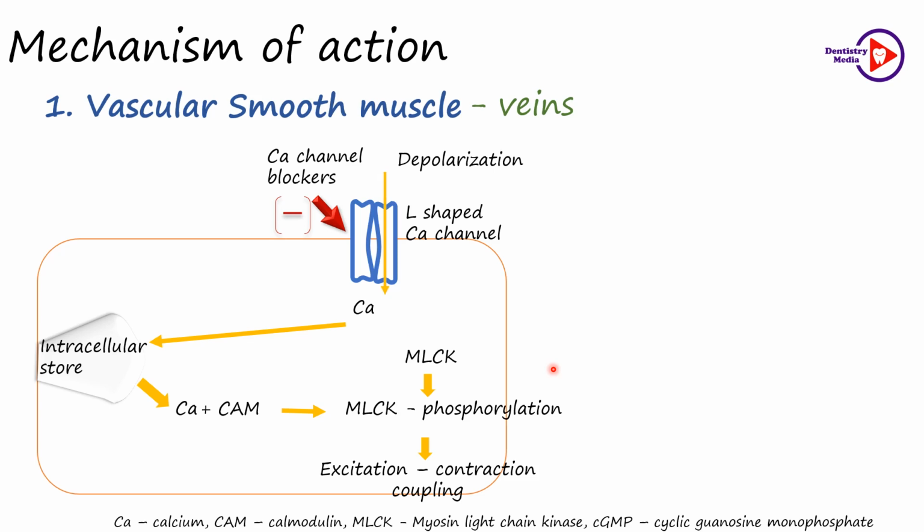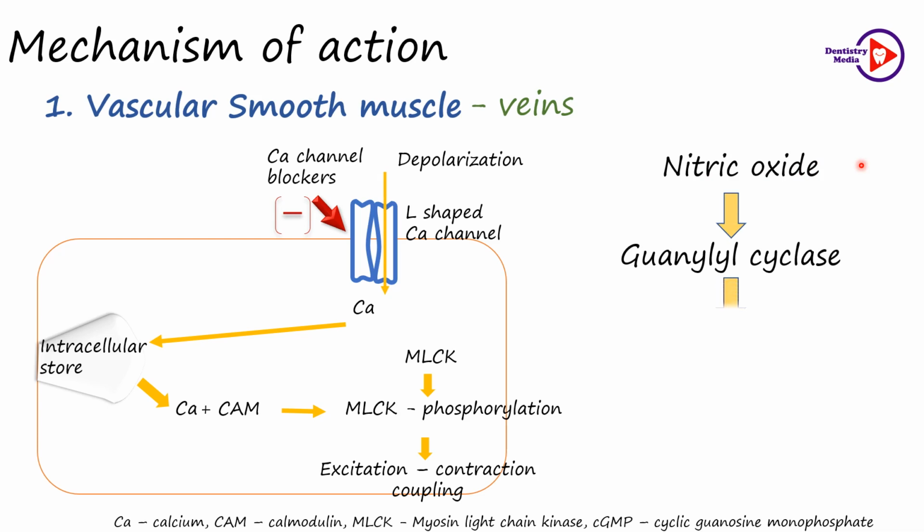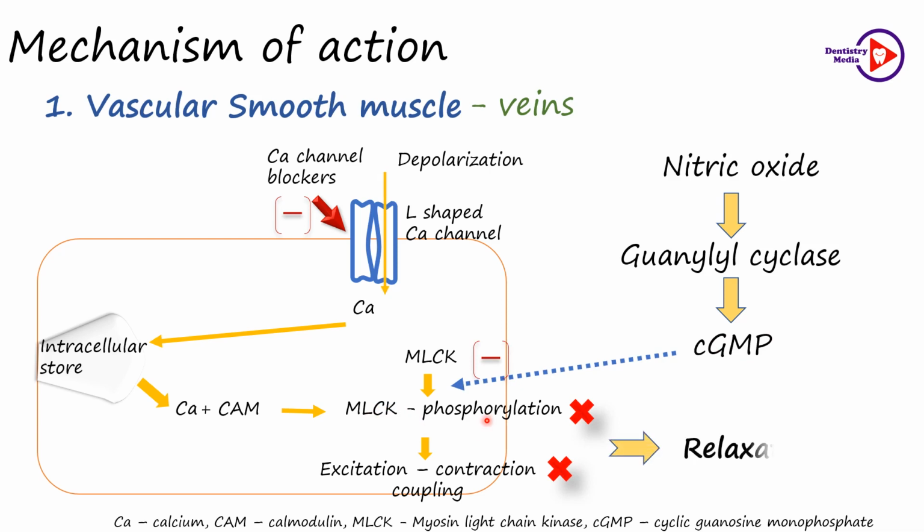Now let us see how these organic nitrates work. These organic nitrates are rapidly denitrated enzymatically to release the free radical, that is nitric oxide, which further activates the cytosolic guanylyl cyclase, which increases the level of cyclic guanosine monophosphate. What this does is it causes dephosphorylation or inactivation of this myosin light chain kinase, further favoring relaxation. Also, this increased level of cyclic guanosine monophosphate inhibits the entry of the calcium to the calcium channels, further favoring relaxation.